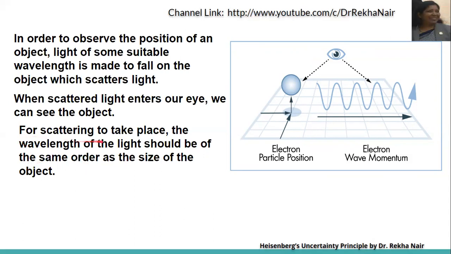So for scattering to take place, suppose we are observing the position of an object, then light of some suitable wavelength is made to fall on the object and it will scatter the light. And if the scattered light reaches our eye, we can see the object, otherwise we cannot see. For scattering to take place, the wavelength of the light should be of the same order as the size of the object.